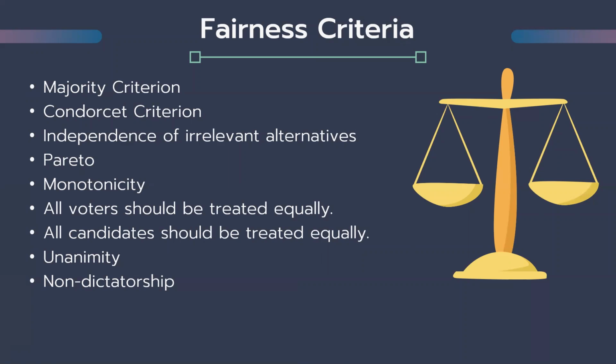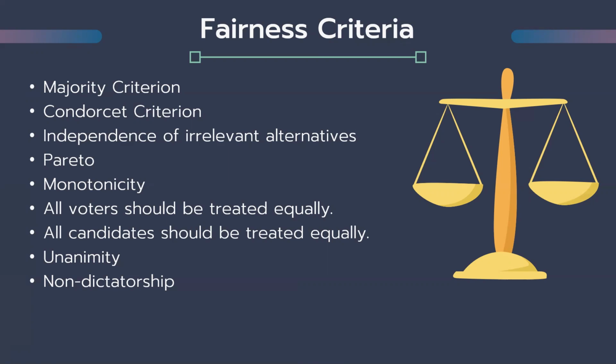All voters should be treated equally states that one voter is equal to one ballot. The influence of all voters should be equal or the same. All candidates should be treated equally states that it should have the same privileges for all candidates.